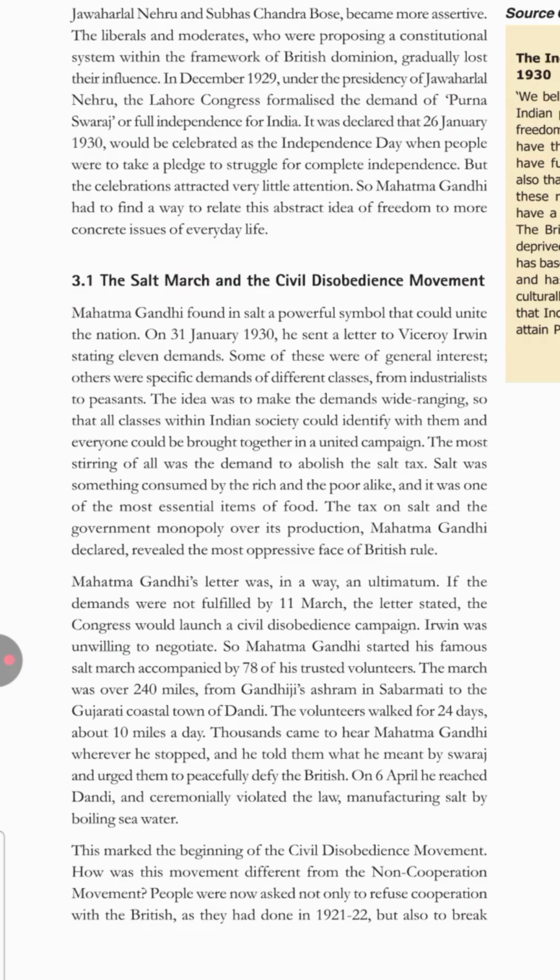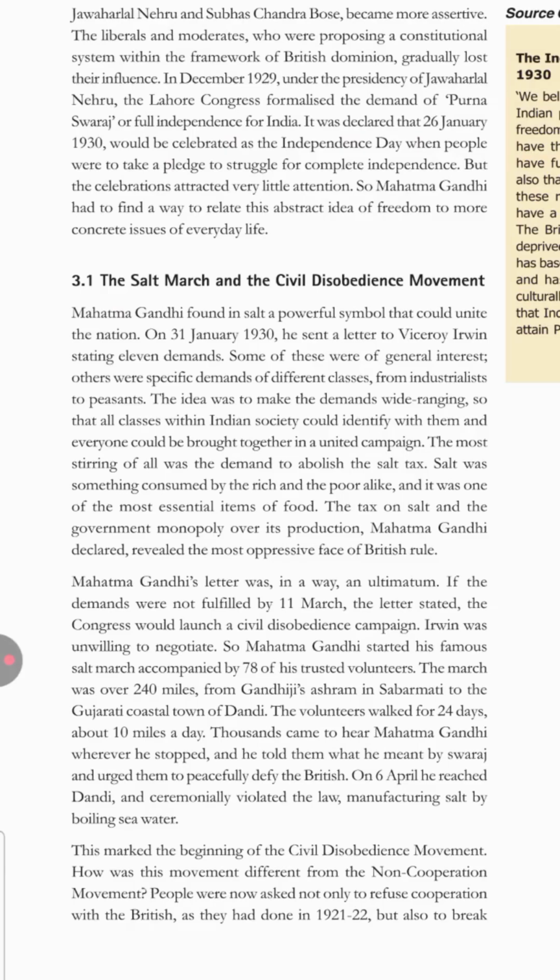See, Dandi March is important because previously, prior to this, he had discouraged the women from taking part in the nationalist struggle. He felt that women should look after their households, take care of the children and all that. But when the Dandi March started, he could not stop the women. Wherever he would rest after walking 10 miles, women from nearby villages used to carry their children and come to listen to Gandhiji. And over a period of time, you will see that women also started taking an active part in the nationalist struggle. That's one most important thing about Dandi March.